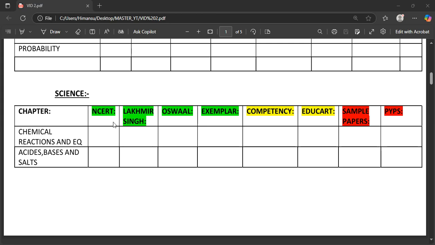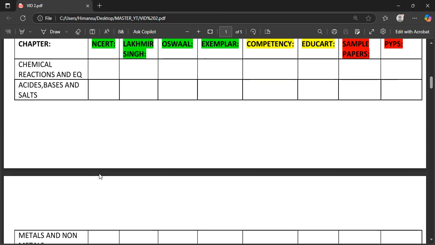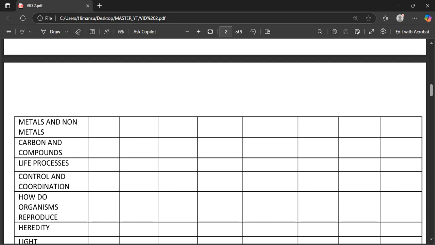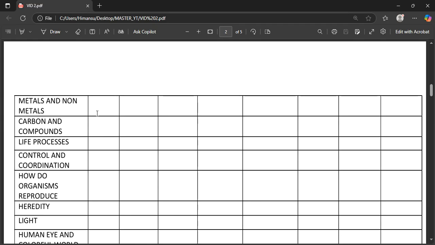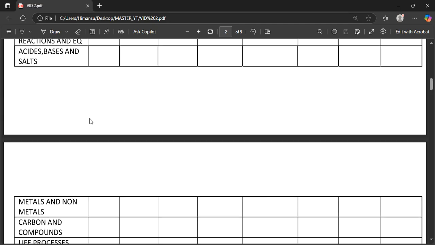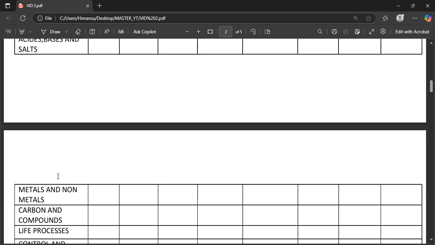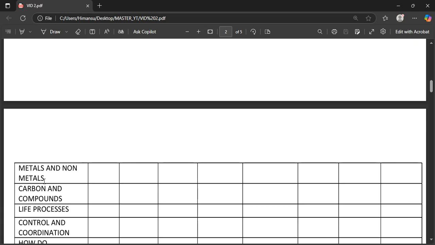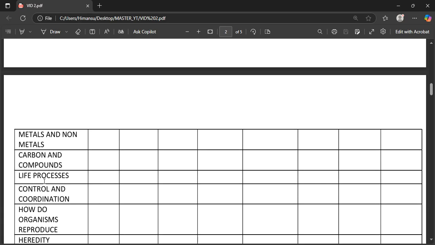So let me tell you which are the difficult chapters you're going to find. The first four chapters, chemical reactions and equations, acids, bases and salts, metals and non-metals, and carbon compounds, are basically from chemistry. And let me tell you, the most difficult chapter for you is going to be nothing. In chemistry, no chapter is difficult in grade 10th.